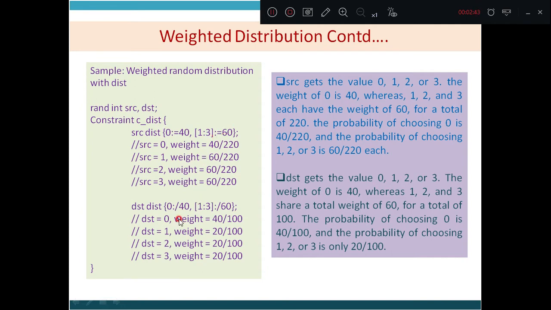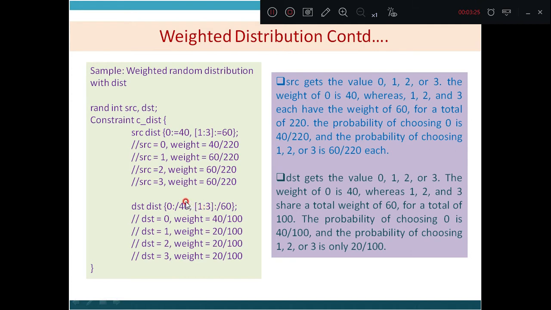Let us see the other operator. It is colon forward slash. DST is the name of the variable and dist is the operator. See here, dist is the operator. So here 0 colon forward slash 40 and 1 to 3 colon forward slash 60. The DST gets the values 0, 1, 2 or 3 and the weight of 0 here is 40. And what about the weight of 1, 2 or 3? They share the value of 60. It means that each will get the value of 20.